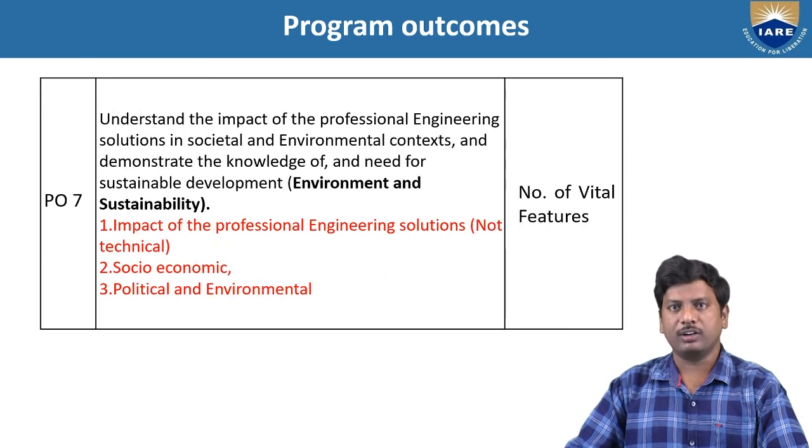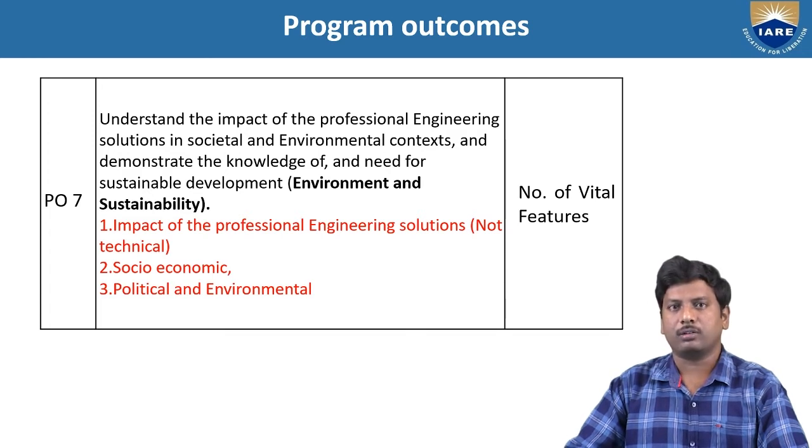And PO7: understand the impact of professional engineering solutions in societal and environmental context and demonstrate the knowledge of and need for sustainable development. Environment and sustainability. Number 1, impact of the professional engineering solutions, not technical, socio-economic, and third one, political and environment. This is also number of vital features.